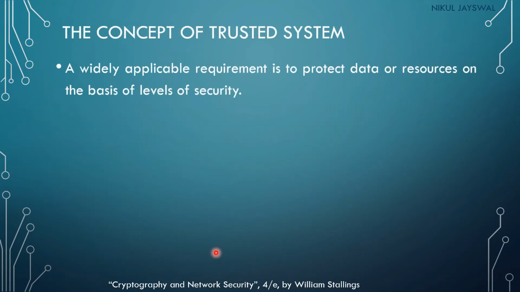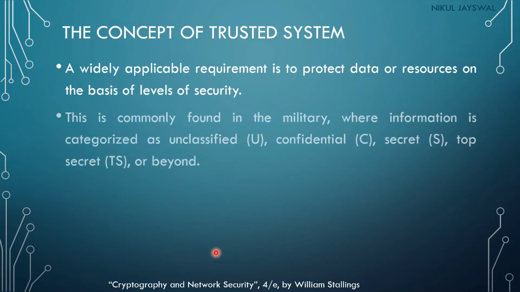A widely applicable requirement is to protect the data or resources on the basis of level of security. There can be a certain level of security in the organization, and based on the level of security, the requirement can be provided to secure that information or resources. This is commonly found in the military, where the information is categorized as unclassified, then confidential, secret or top secret and beyond.